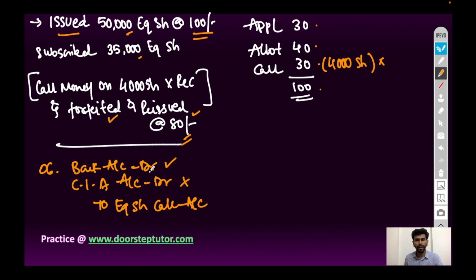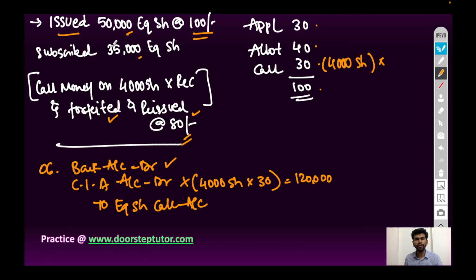So the money not received is on 4,000 shares. 30 rupees is not received call money. So 4,000 shares into 30 rupees per share, 1,20,000 rupees not received. Call in arrears account will be debited. Money received will be debited with bank account.